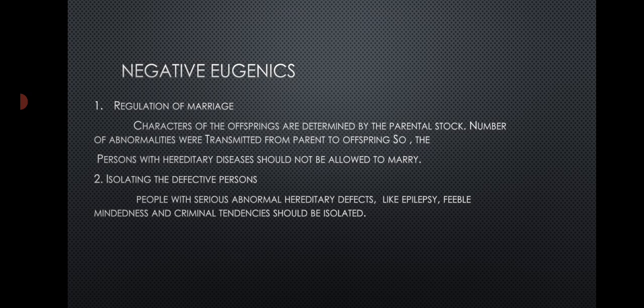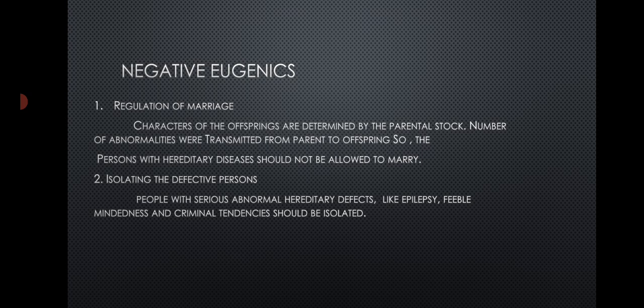First, we are going to discuss negative eugenics briefly. Regulation of marriage. Character of offspring is determined by the parental stock. A number of abnormalities like albinism, color blindness and some fatal defects like hemophilia are transmitted from the parent to offspring. Persons with hereditary disease should not be allowed to marry. So they are excluded from reproduction and the future progeny is saved from the hereditary defect.